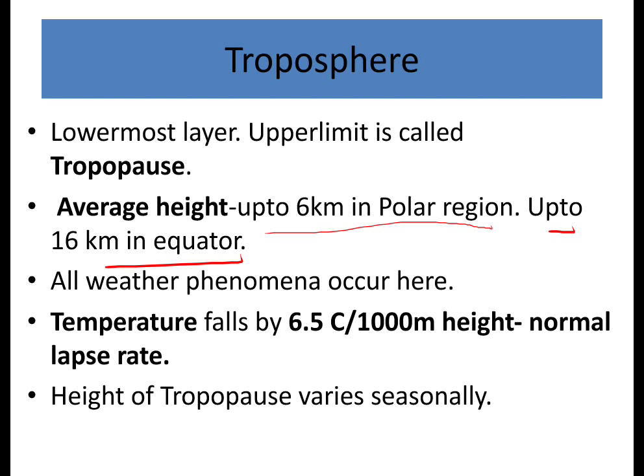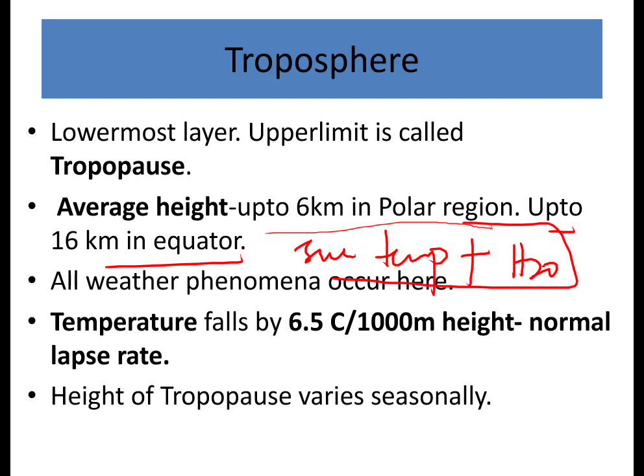So what's the reason behind the changes in the average height or the altitude of this troposphere? The reason is the surface temperature and the moist air, the water vapor. These two things play a major role in determining the altitude of the troposphere. If the humidity of the air is more, then it lowers the lapse rate.